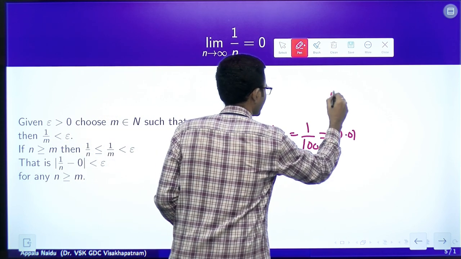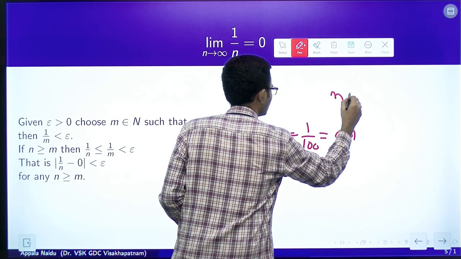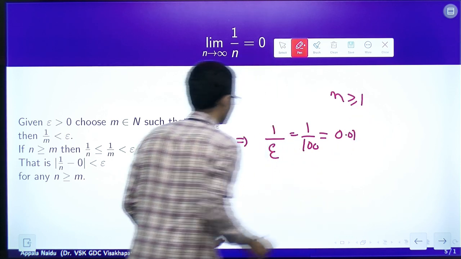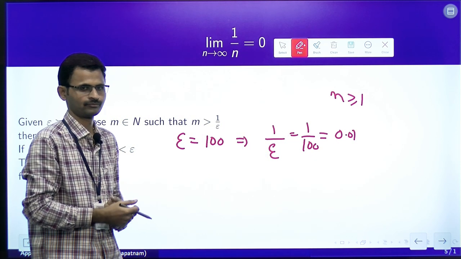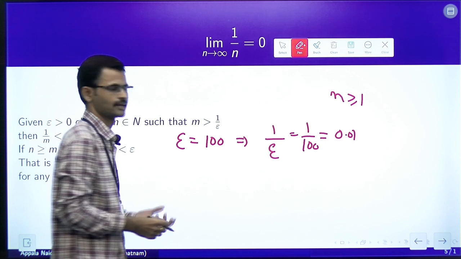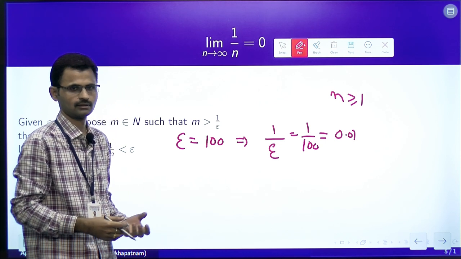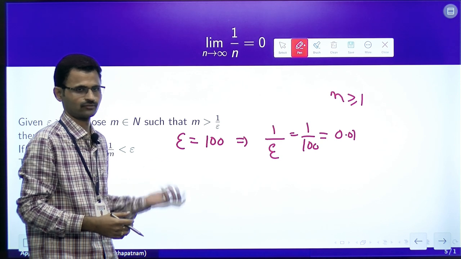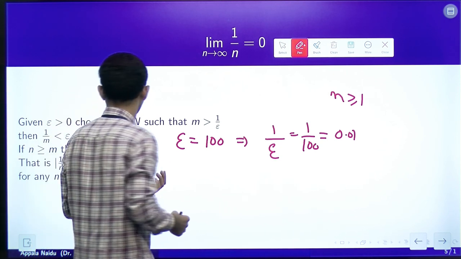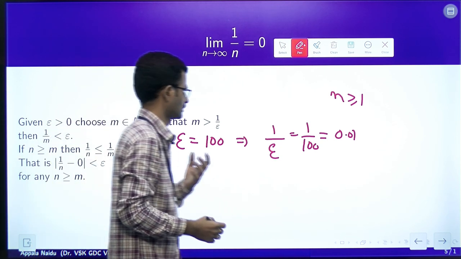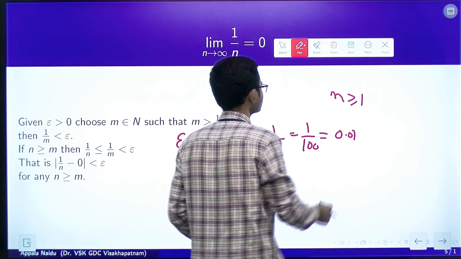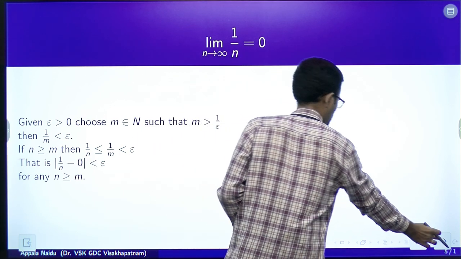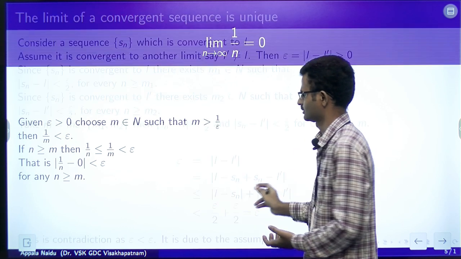That is, for any n greater than or equal to 1, the relation is true. Usually epsilon is chosen very small. In such cases, we have to choose the integer carefully. Let us go to the next slide.